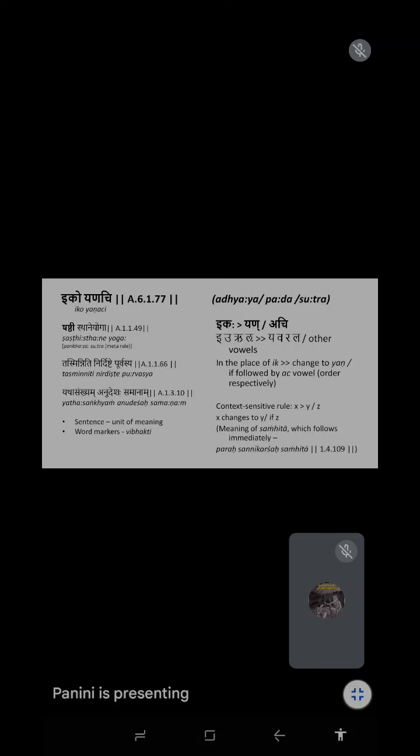So the rule says, wherever there is iurulu, if they are followed by a vowel, you get substitution of yavarala. This is a general statement. This is a rule. Why? Because he doesn't restrict it here. He only says wherever you find yavarala, and in another way you can also interpret.